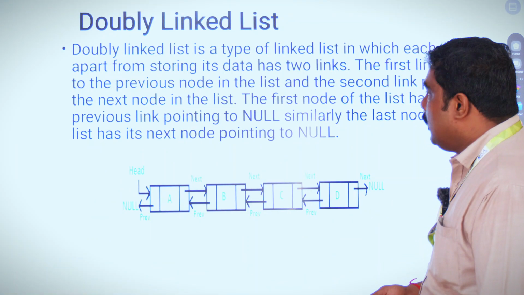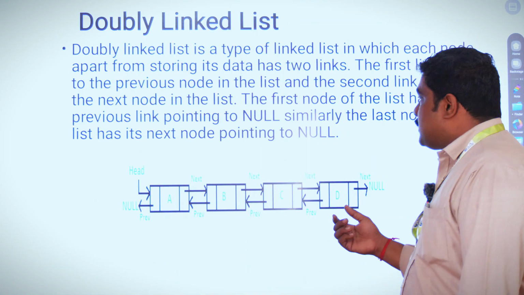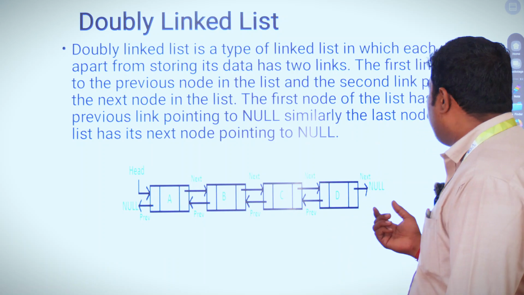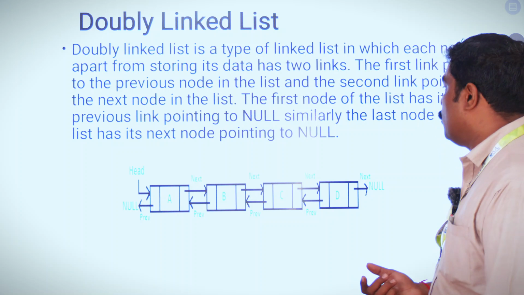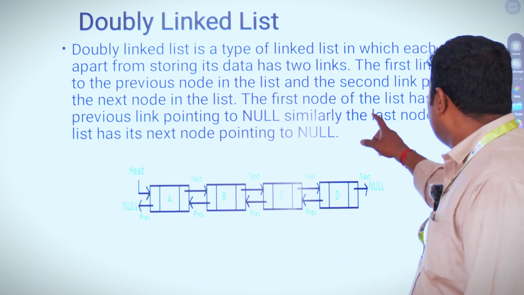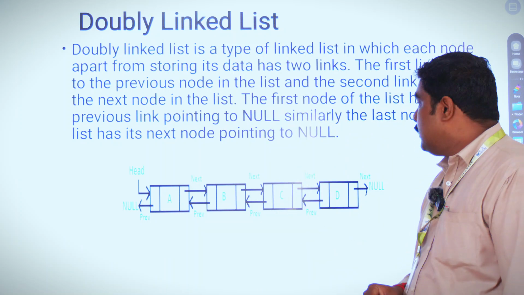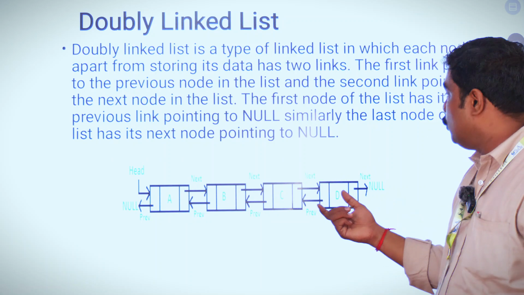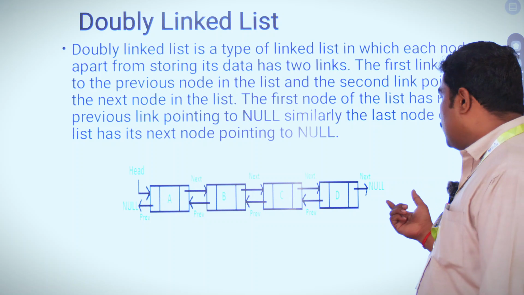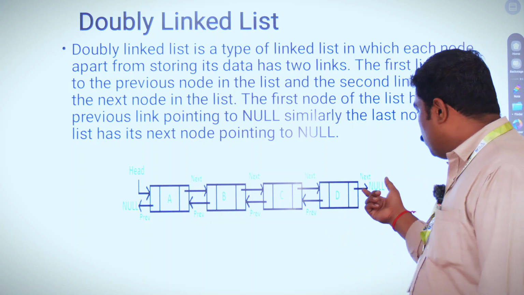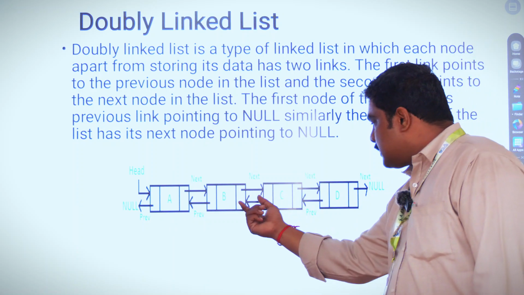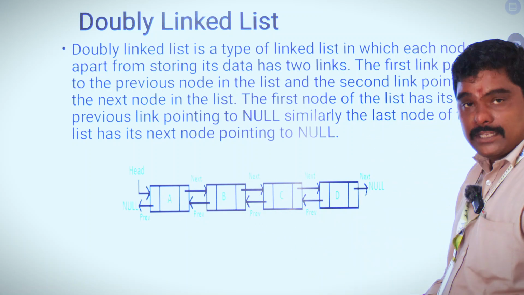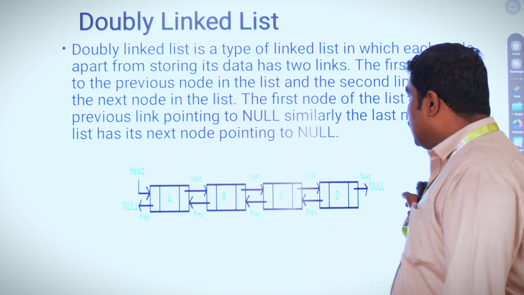Then next one is about the doubly linked list, which, apart from storing data, has 2 links. That means the first link points to the previous node in the list and the second link points to the next node in the list. The first node of the list has its previous link pointing to null. Similarly, the last node in the list has its next link pointing to null. That means the address of the previous pointer is in 2 directions, and that way it is said to be a doubly linked list.